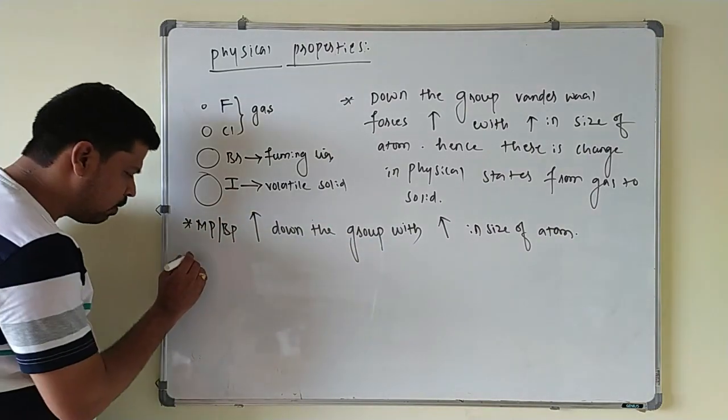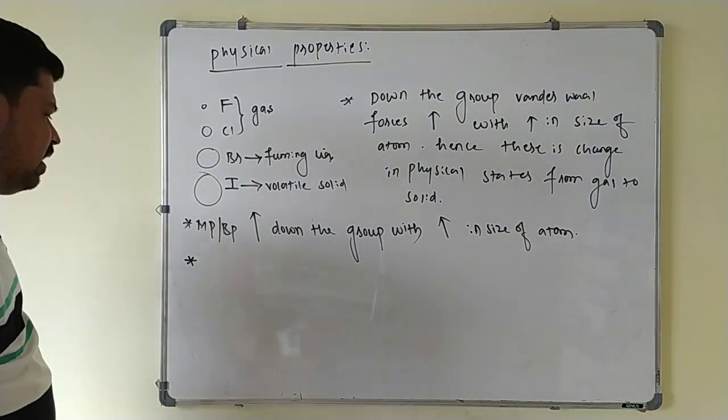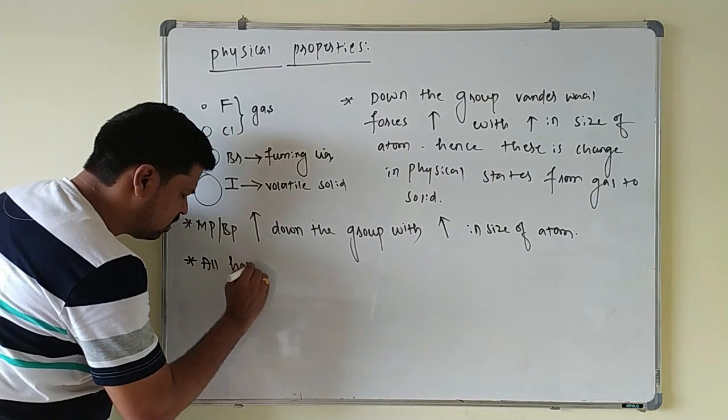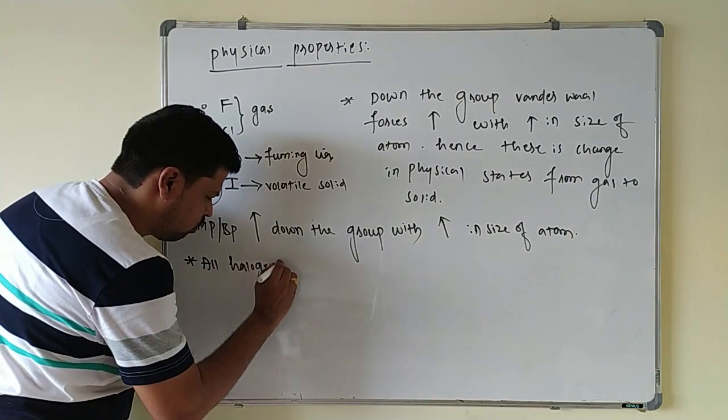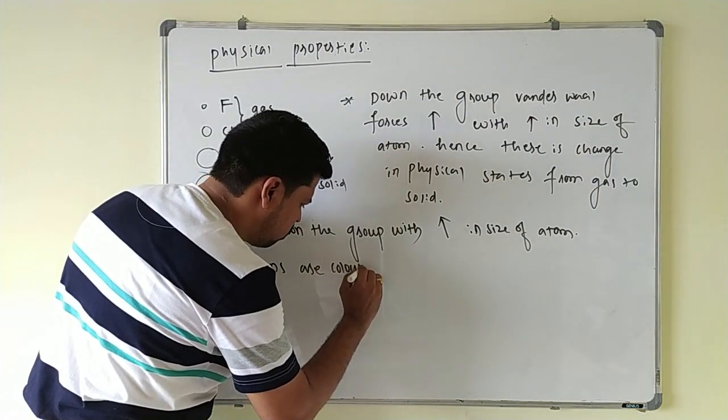And the most important point is all the halogens are colored in nature. All halogens are colored.